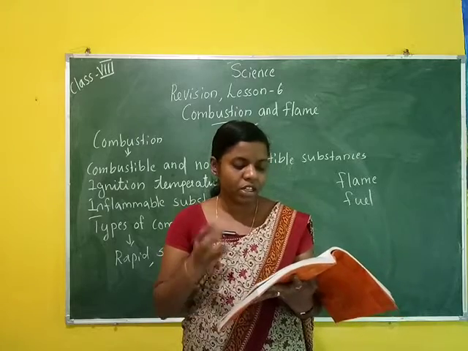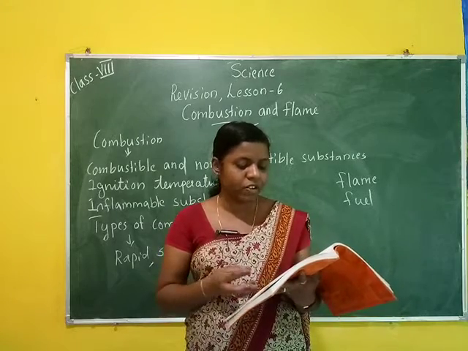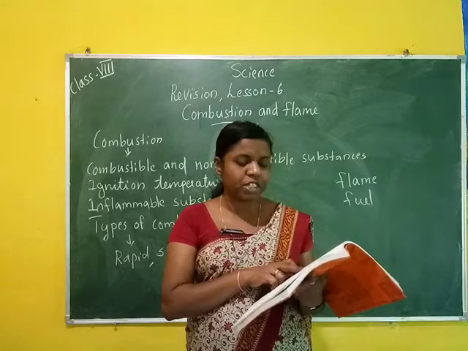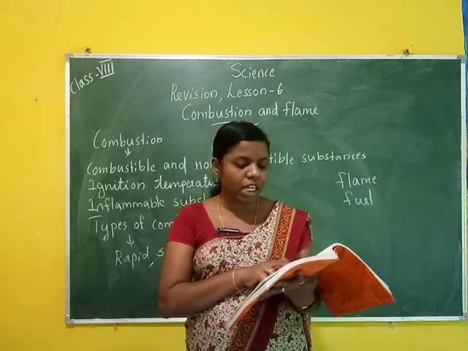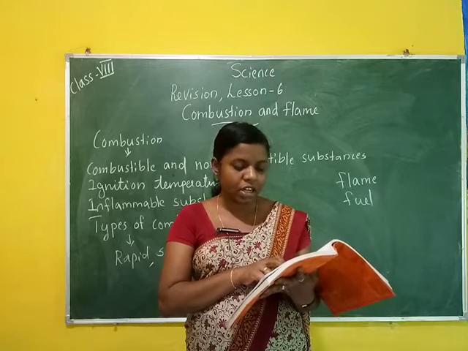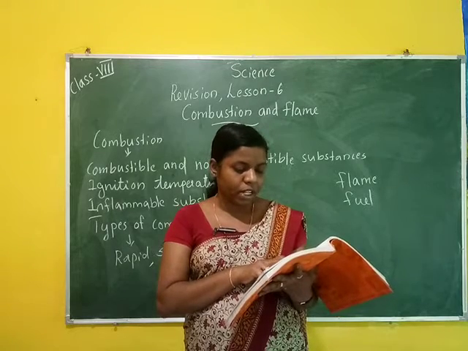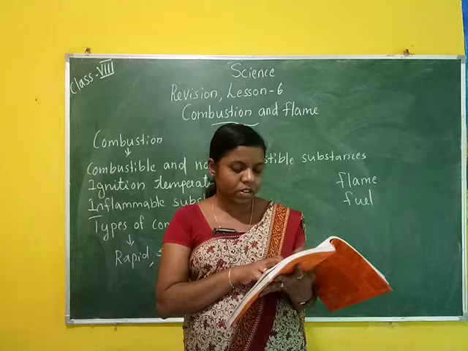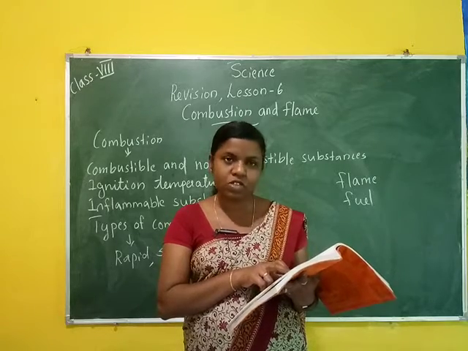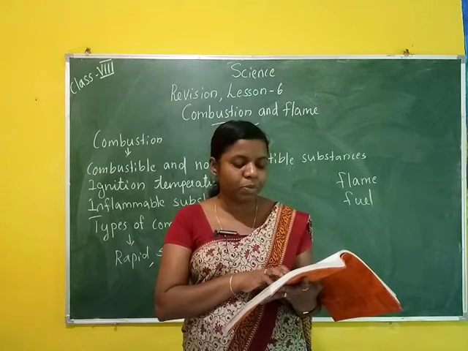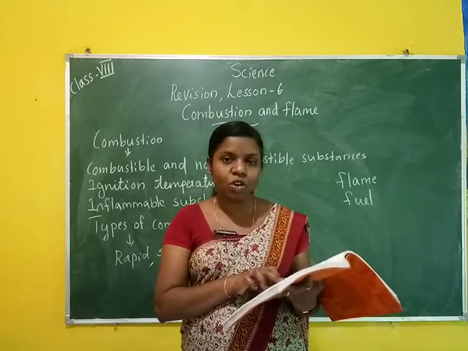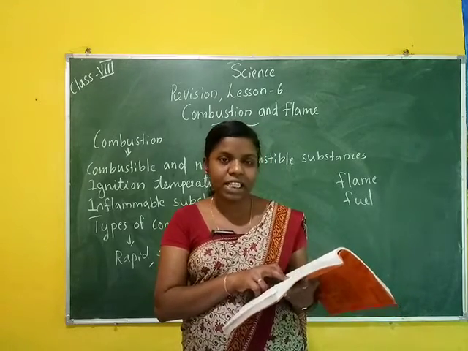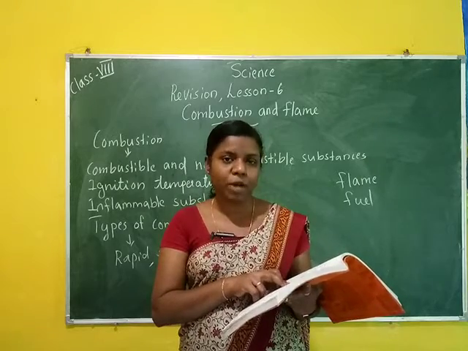Then what measurements are given? The total mass of fuel is 4.5 kilogram, and the total heat produced is 180,000 kilojoule. Now, heat produced in burning 1 kilogram of fuel is the calorific value, that is total heat produced divided by total mass of fuel.